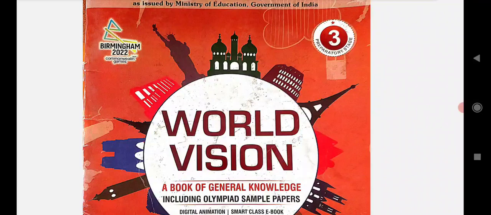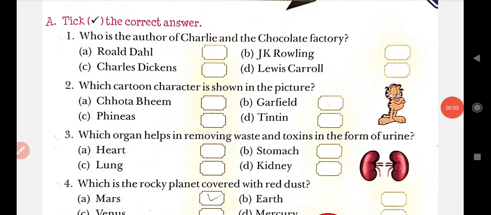Today I am going to explain Assessment 2 of your book World Vision. In that we have A, B, C, D, four types of questions. One by one we will go through all these questions. So let's start with the first topic, that is, tick the correct answer in Assessment 2. This is topic A, tick the correct answer.